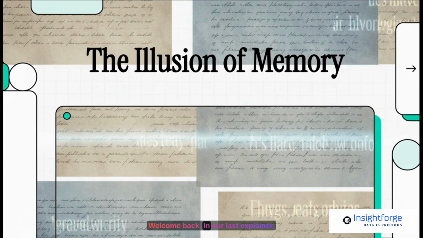Welcome back. In our last explainer, we really hammered home this one core idea. AI models have absolutely no memory. So today, we're diving into the paradox that creates the illusion of memory. We're going to figure out exactly how an AI appears to remember things within a single conversation, even when we know, deep down, it can't.